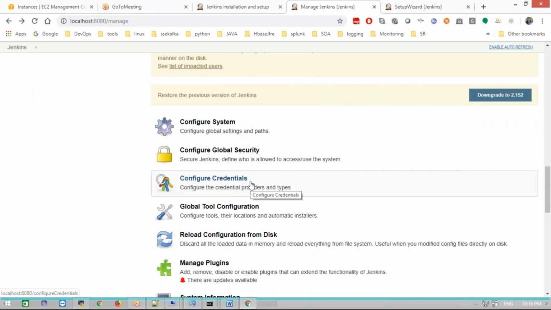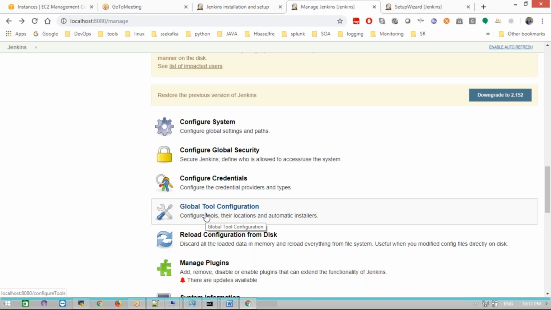Now next, I'm going a little bit back to configuration and credentials. For example, if you want to communicate with GitHub, Nexus, AWS, or any kind of server, how will that happen? We need to log in with a username and password, right? That username and password you need to add in the Configure Credentials section. If we want to communicate from Jenkins to GitHub, we need to provide the GitHub credentials, and we can add those in Jenkins using the Configure Credentials section.